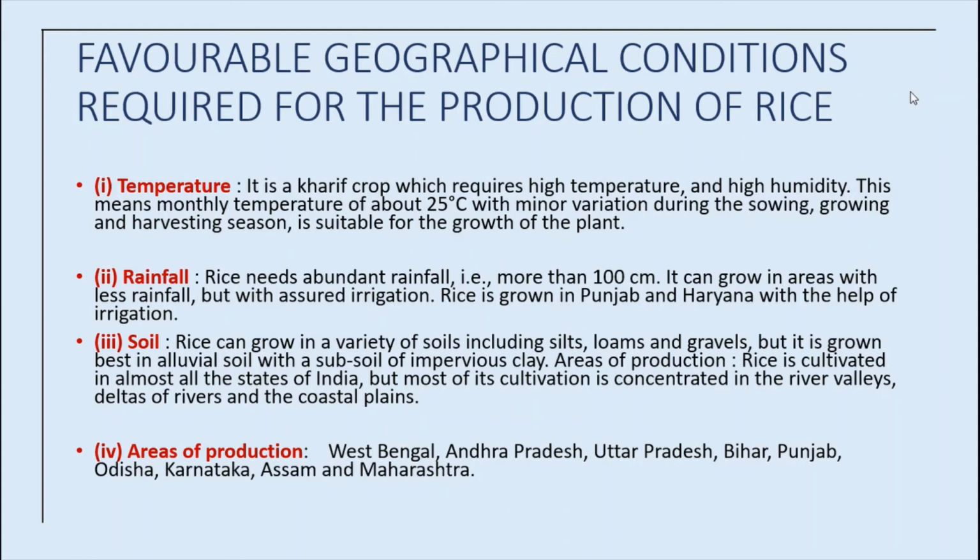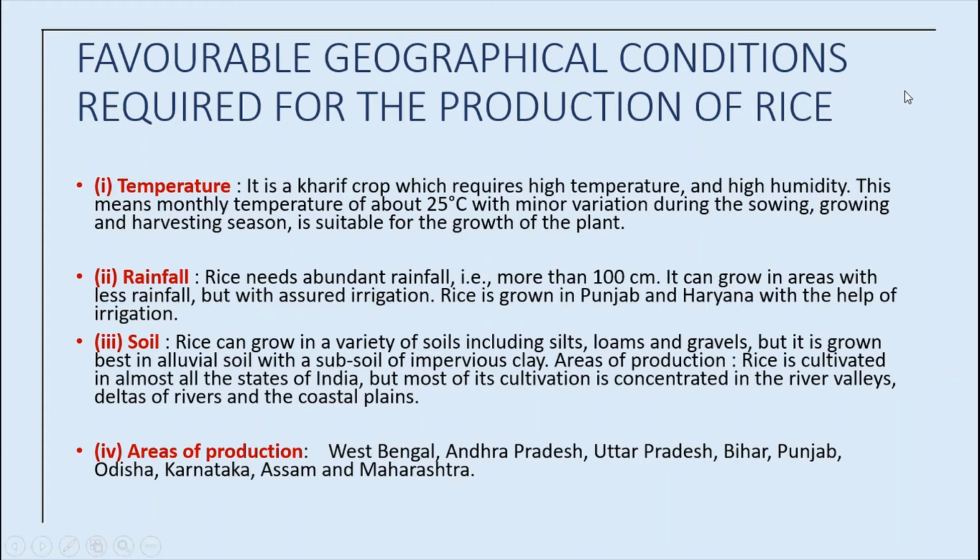The development of a dense network of canal irrigation and tube wells has made it possible to grow rice in areas of less rainfall such as Punjab, Haryana, Western Uttar Pradesh and parts of Rajasthan. See, we have already seen that Punjab, Haryana, Western Uttar Pradesh and Rajasthan are the larger producers of wheat.